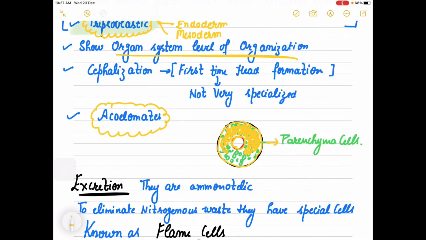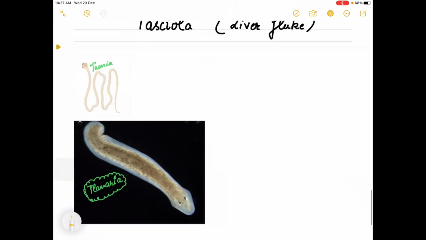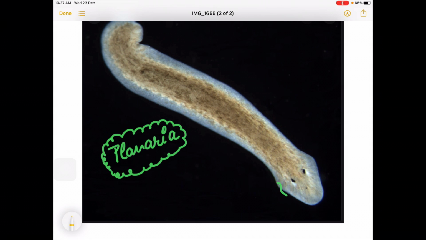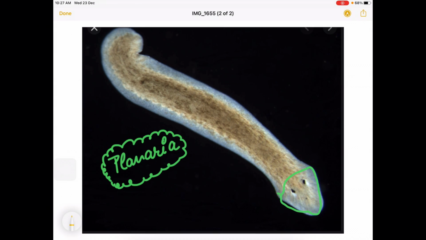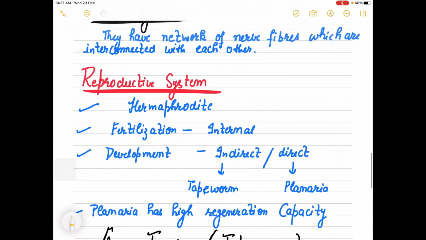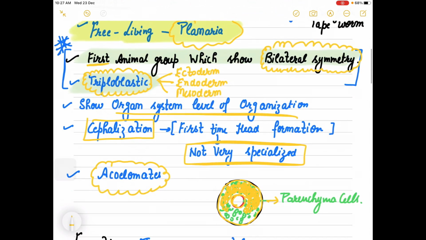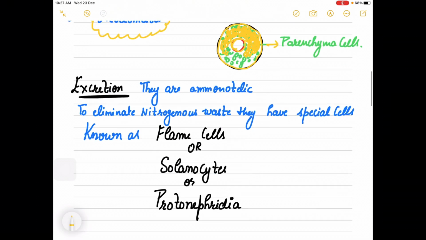The most important thing which is observed in this phylum is that head formation starts for the first time. Although this head is not very specialized, at least there is head formation, and this is called cephalization. So triploblastic, bilateral symmetry, organ system level of organization, and they are acoelomates.